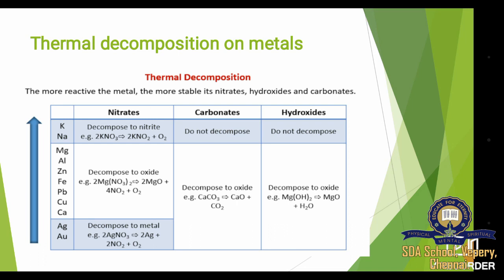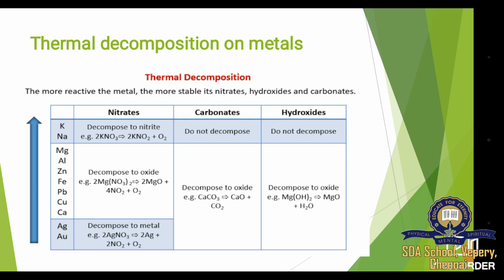Likewise, when it combines with carbonates and hydroxides, it will not decompose. The next are magnesium, aluminum, zinc, iron, lead, copper and calcium. This category, when they combine with nitrates, for example magnesium nitrate, then it decomposes and forms oxides. Let's see an example. Magnesium nitrate, when it decomposes, forms magnesium oxide as a product.